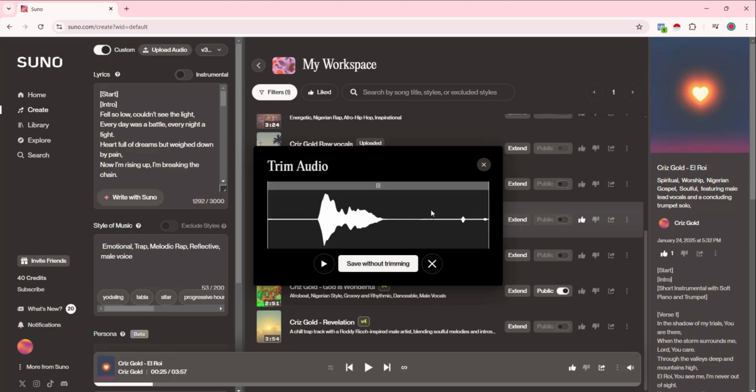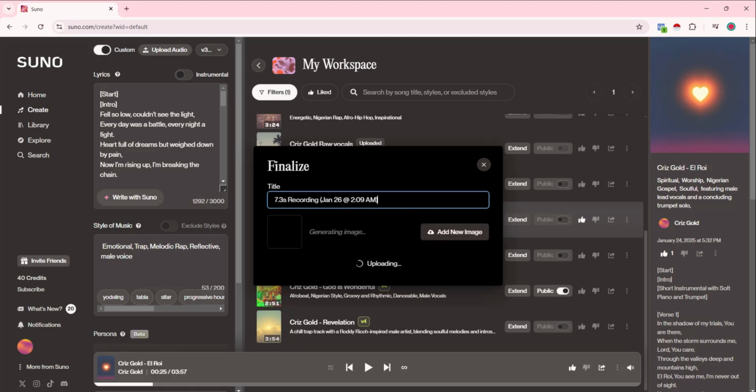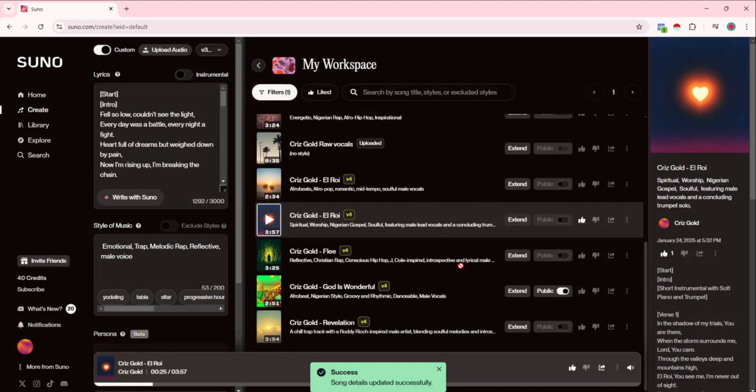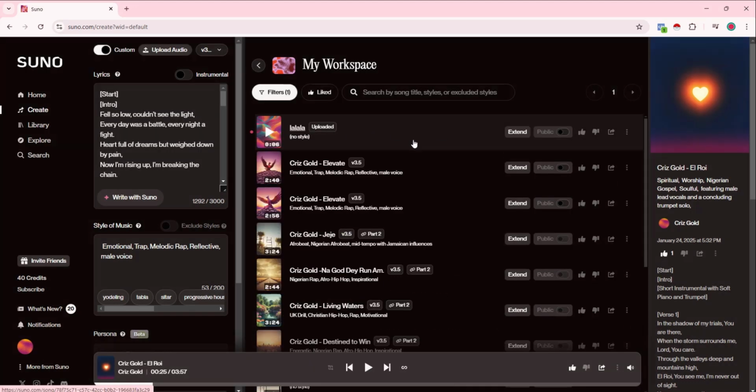So as you can see, I've recorded my voice. All I'm going to do is trim it like this. So I'll just click on save trimmed audio, and then you can rename it as something you will get to remember later. And if you like, you can change the photo right here, but I'll just leave it. I'll just click on confirm. So as you can see, this is my own audio right here.